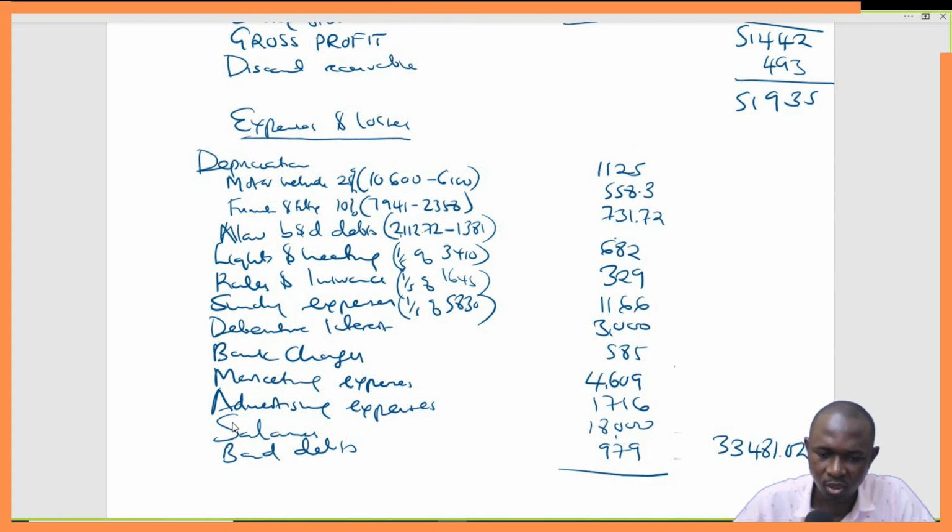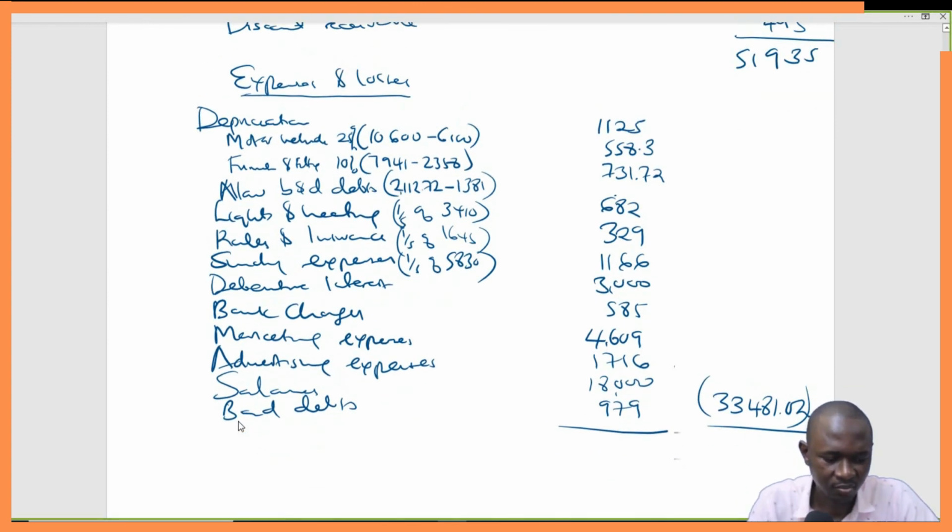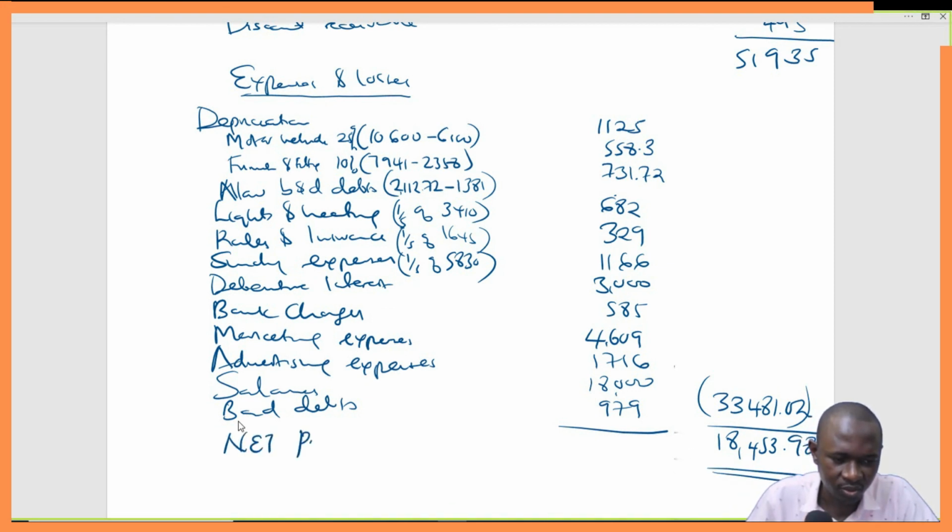33,481.02. Then, of course, these are expenses, so we are going to deduct. So 51,935 minus that. What do we have? 18,453.98. This is our net profit. That is our net profit.